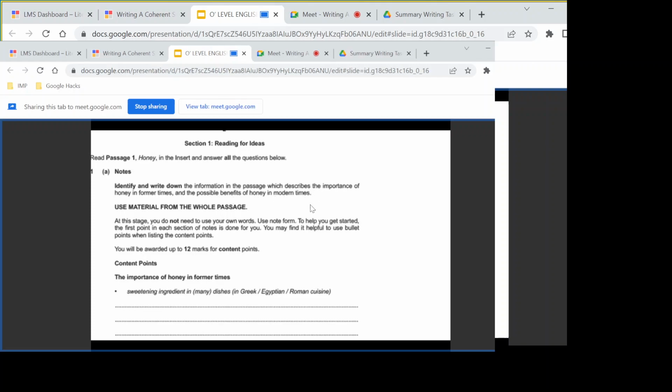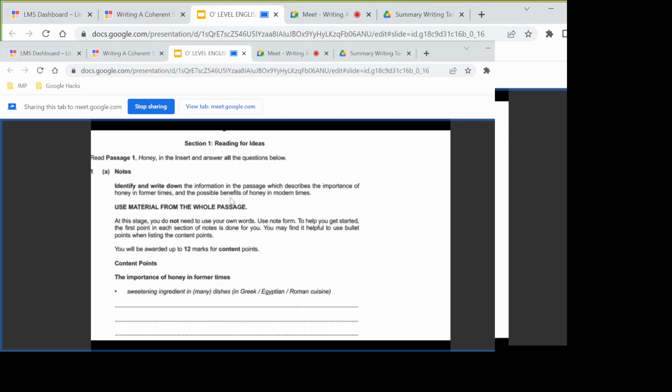All right, if you just notice one thing, we have got two different words here. For the entire summary, we have to keep in mind that the importance in former times is different from the possible benefits in modern times. So we need to keep these two areas in mind.